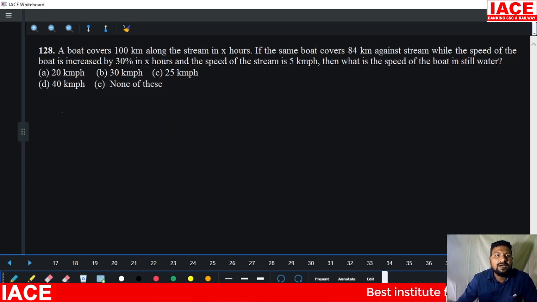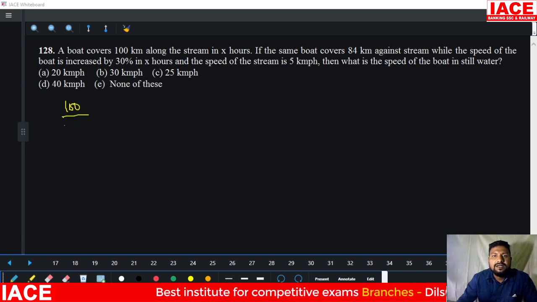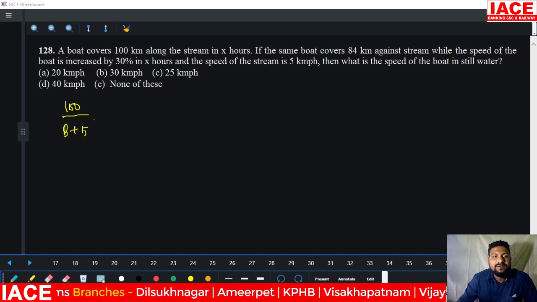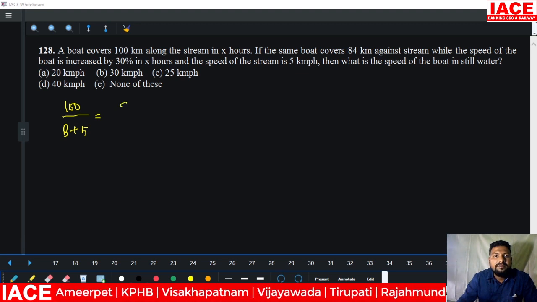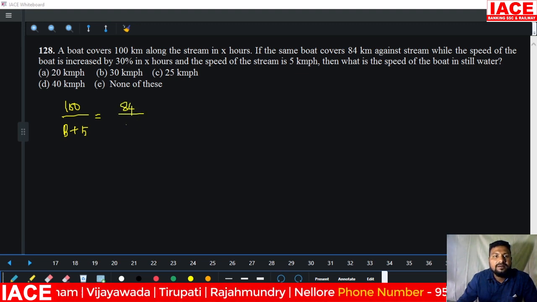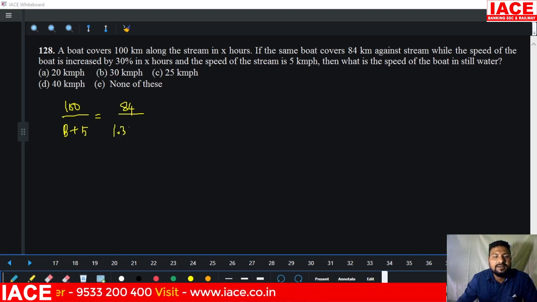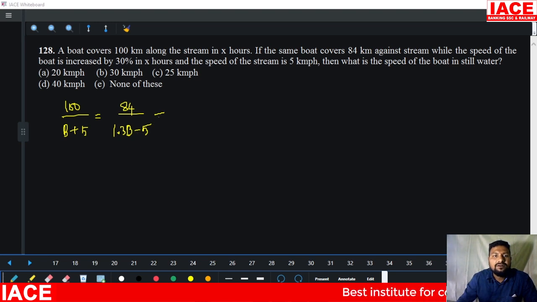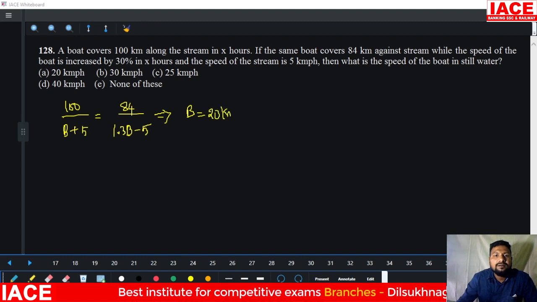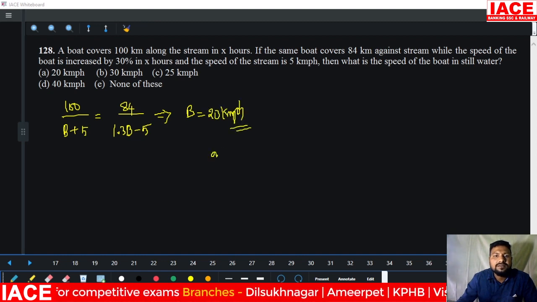Next, a boat covers 100 kilometers in x hours. Okay, x hours means it is boat speed plus current speed. We are going along the stream now. Boat speed plus current speed. Current speed is given 5 kmph in x hours. The same 84 kilometers distance is covered with the same boat in the same stream, but against the stream, the boat speed is increased by 30%, means 1.3 of B. Against the stream means current speed is going to be removed. If you solve this equation, then boat speed will be generated. The boat speed will be 20 km per hour. That means option A.